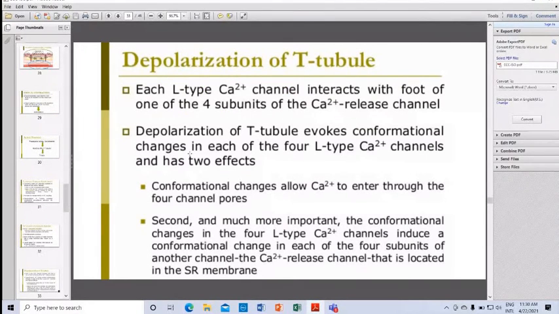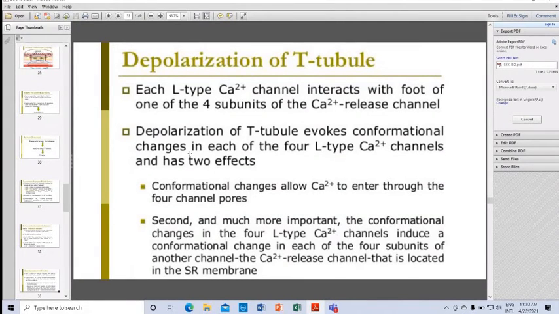Each L-type calcium channel interacts with the foot of one of the 4 subunits of the calcium release channel. Depolarization of the T tubule evokes conformational changes in each of the 4 L-type calcium channels and has 2 effects.